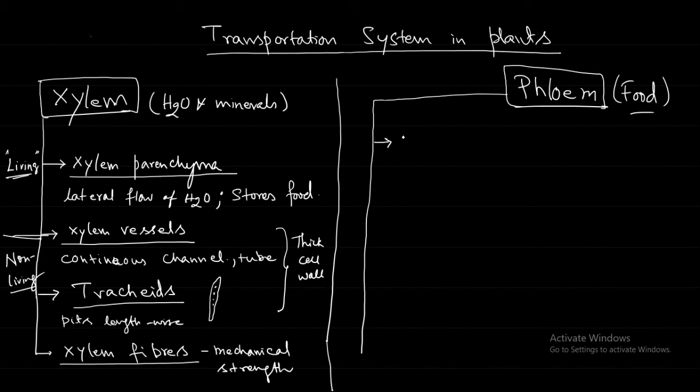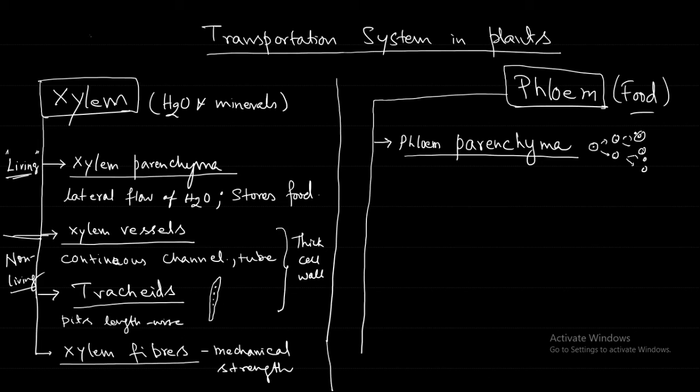Because parenchyma are very actively dividing cells. These parenchyma cells will be very small, and very rapidly they will divide. They will keep on dividing, making more and more cells, interconnecting with each other. It does not have a thick cell wall because they keep multiplying.